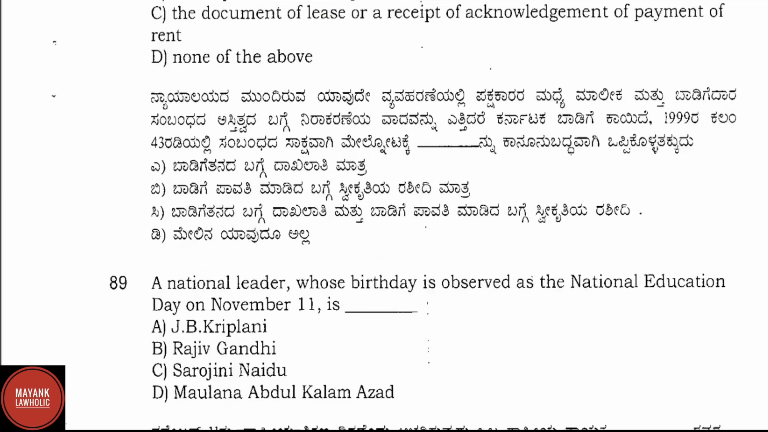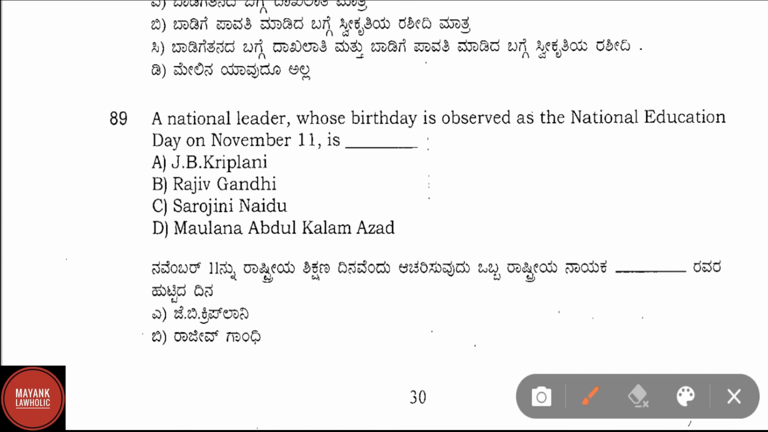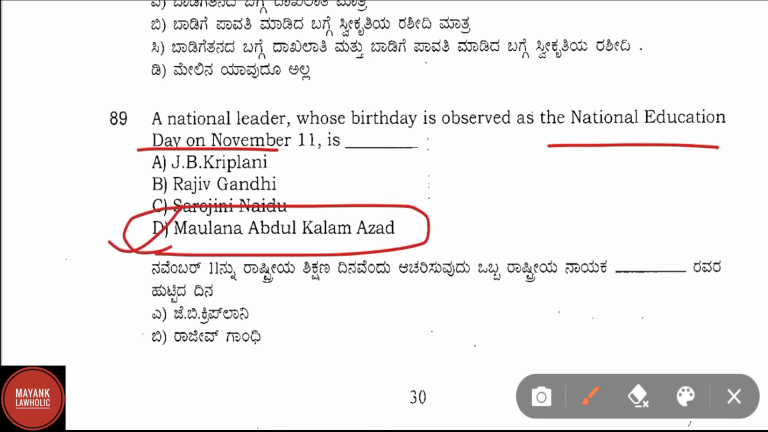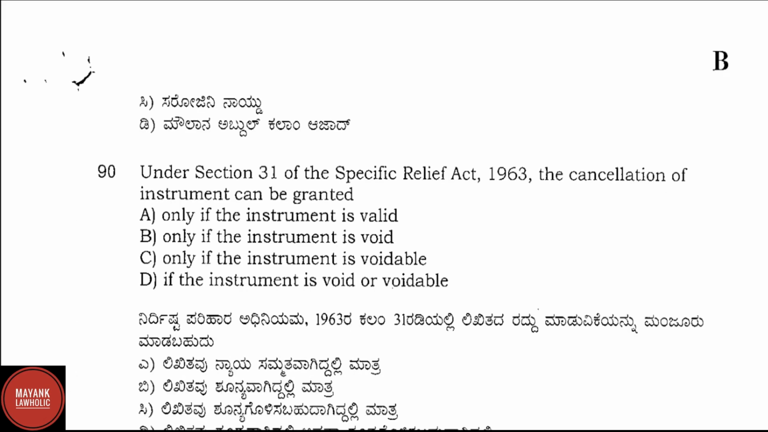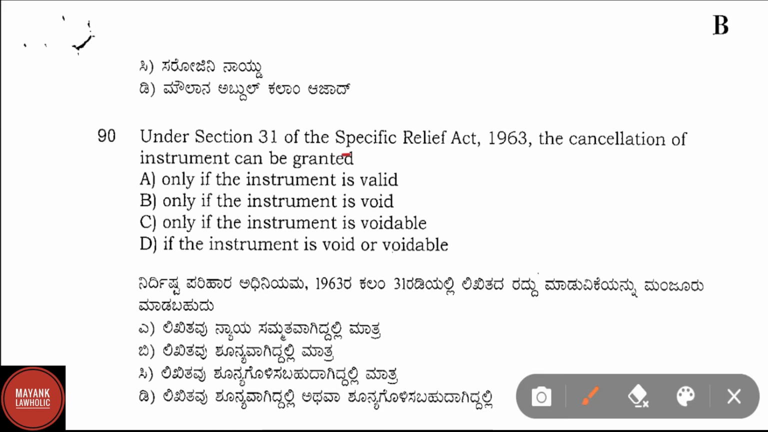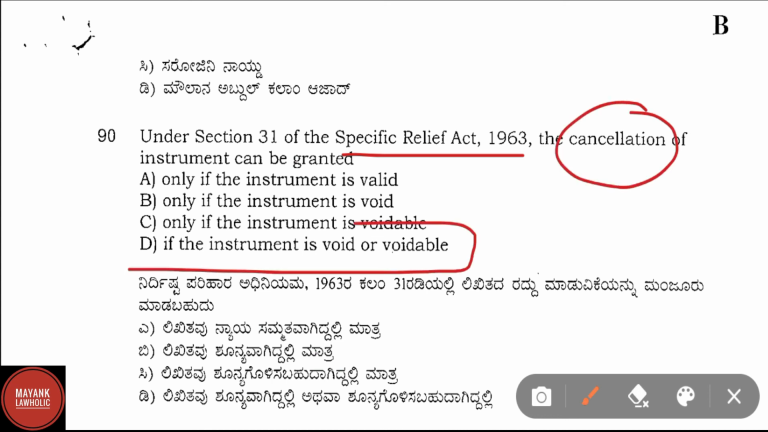Question number 89. A national leader whose birthday is observed as the National Education Day on November 11 is. Correct answer here is option D, that is Maulana Abdul Kalam Azad. Question number 90. Under Section 31 of the Specific Relief Act 1963, the cancellation of instrument can be granted. Option D, that is if the instrument is void or voidable.